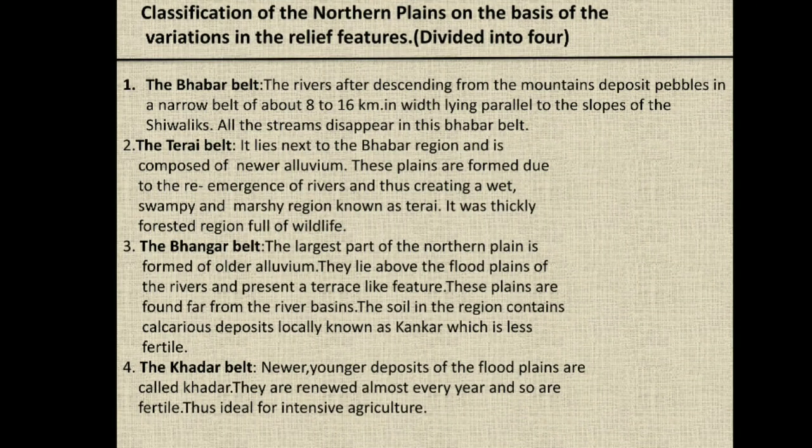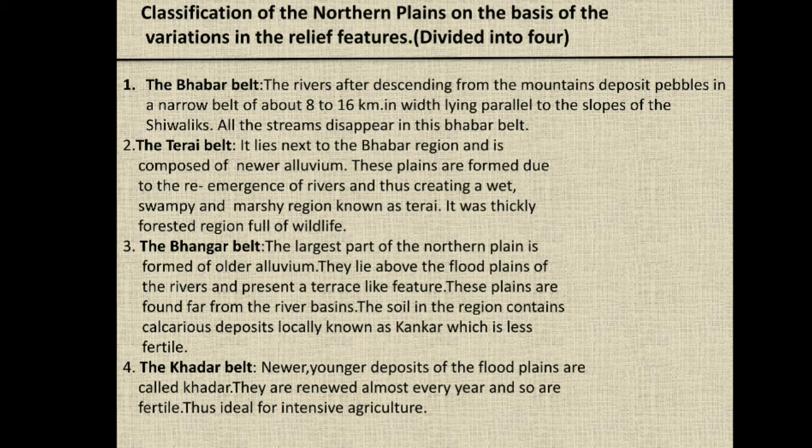Okay, now let us see the classification of the northern plains on the basis of the variations in the relief features. Based on that, it is divided into four. First one, the Bhabar belt. The rivers, after descending from the mountains, deposit pebbles, that is, large stones, in a narrow belt of about 8 to 16 kilometers in width, lying parallel to the slopes of the Shivaliks. All the streams disappear in this Bhabar belt.